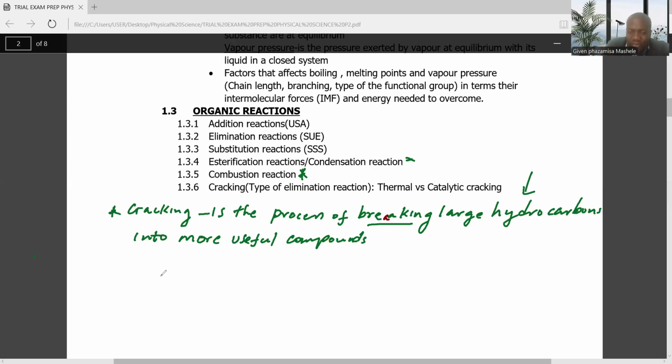Usually under cracking, in terms of your syllabus, they take a very large alkane, then they break it through either thermal or catalytic means. When they break, the alkane forms alkanes plus alkenes. So under cracking, you take a very large alkane, then you break it, then it will form more useful alkanes and alkenes.